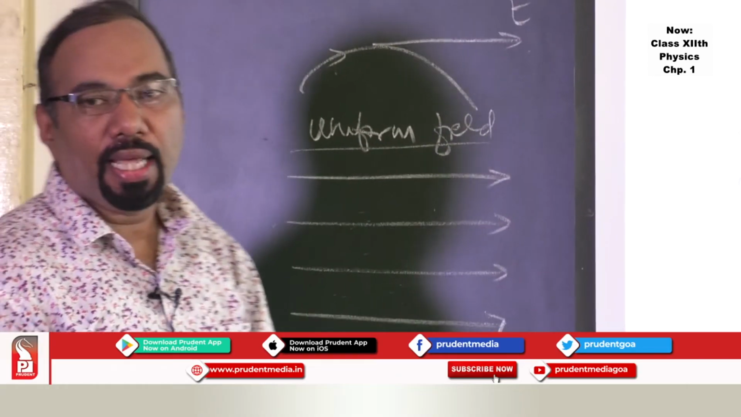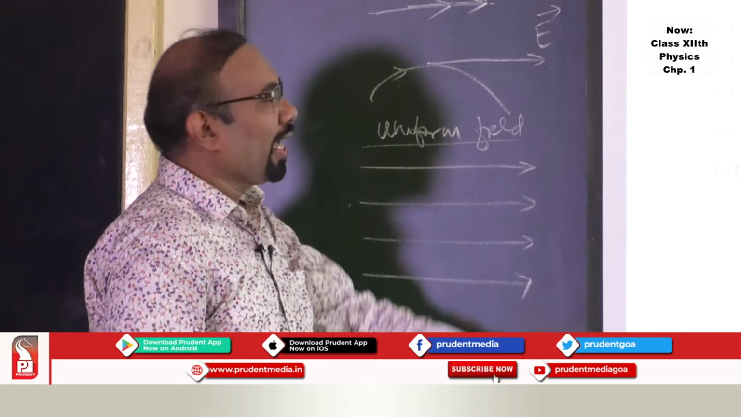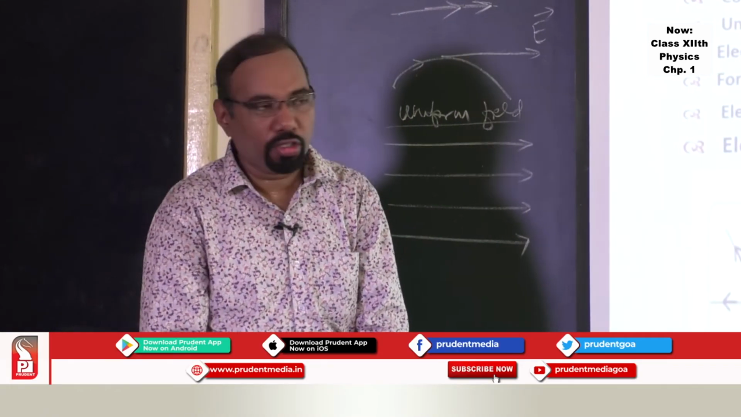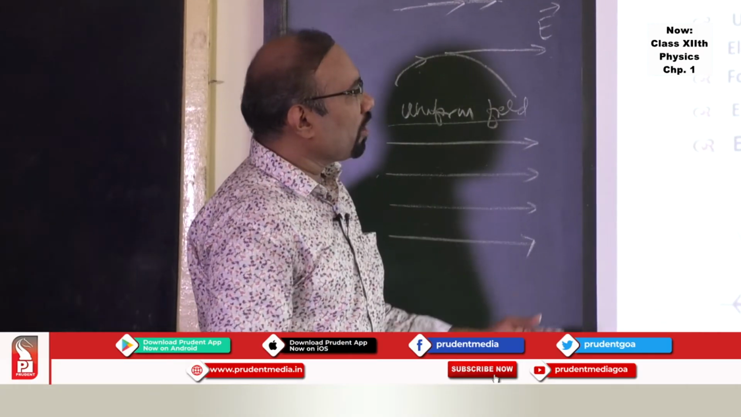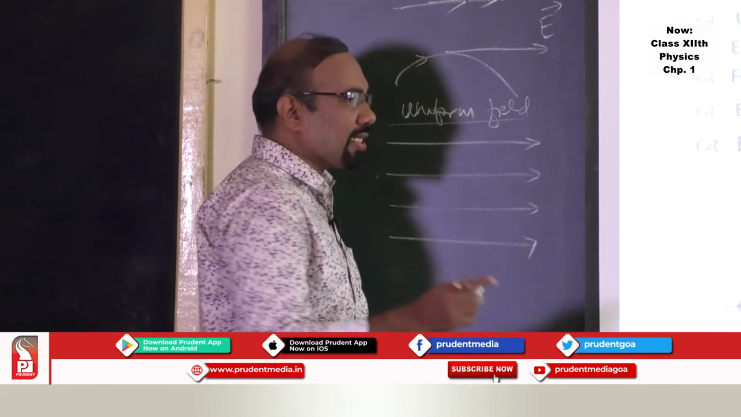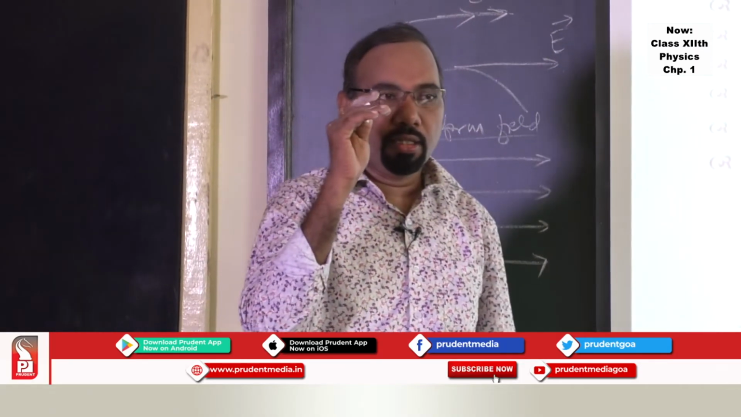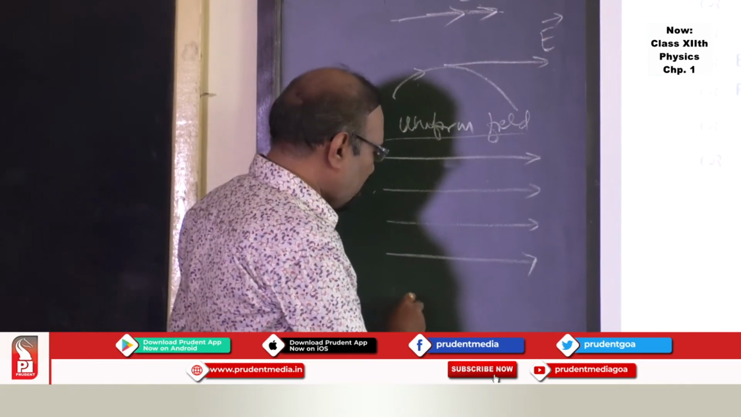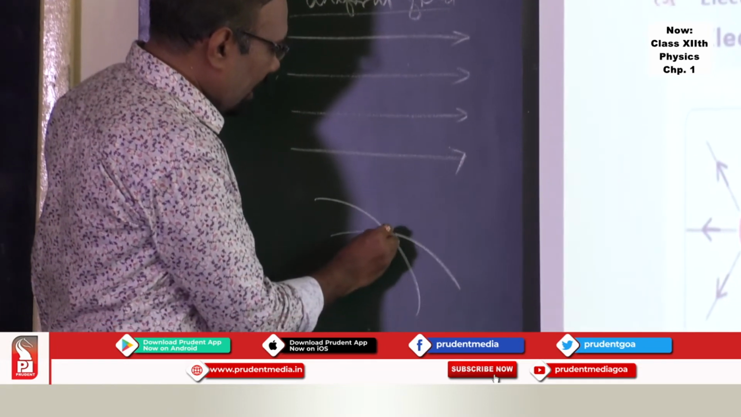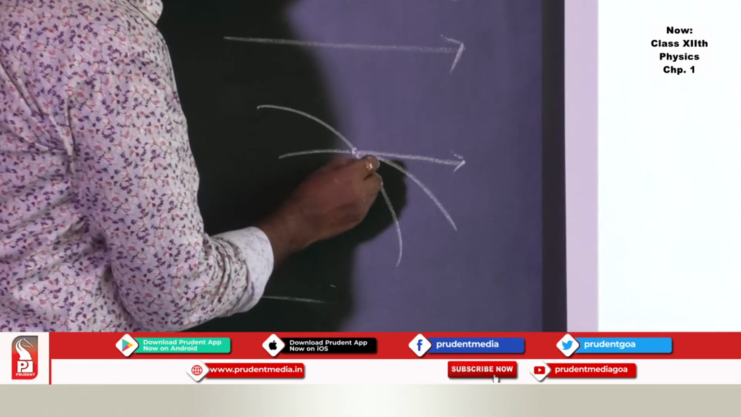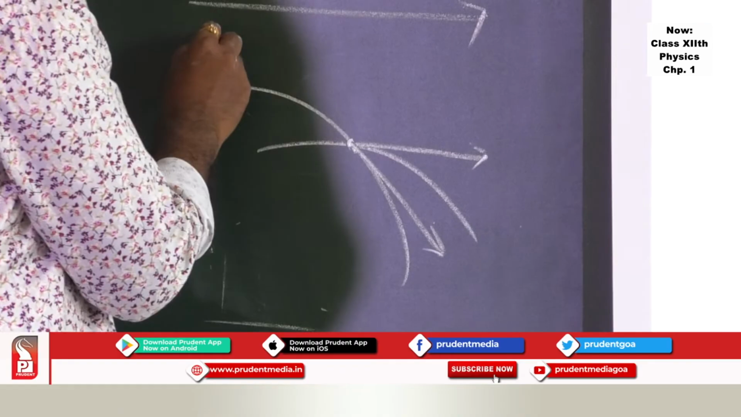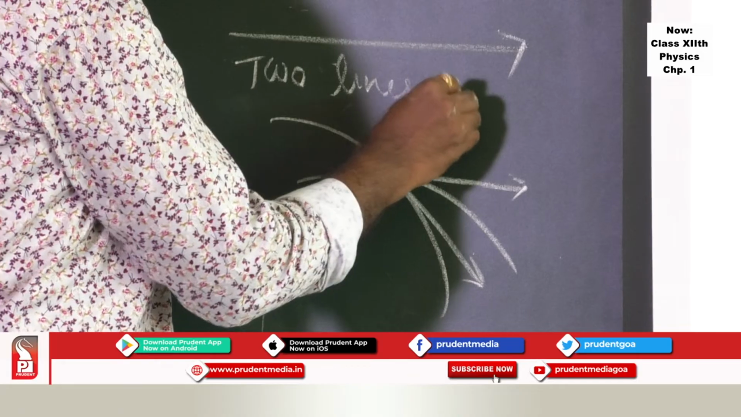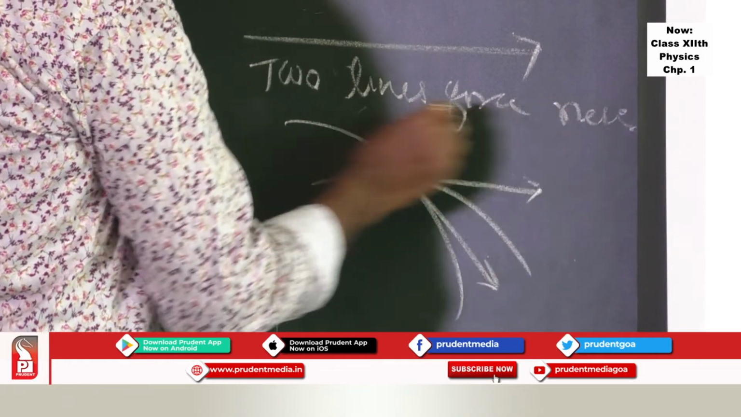This is exactly what is meant by line of force, and the tangent to the line of force gives the direction of the electric field. Now, what are the properties of lines of force? That is very interesting. The first property is that they never cross each other. It is just like streamlines, my dear student. Two streamlines never cross each other, so lines of force never cross each other.